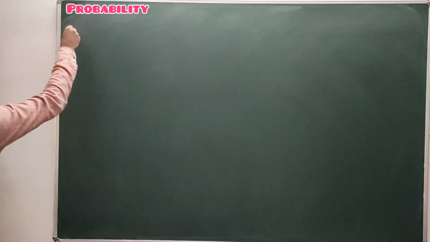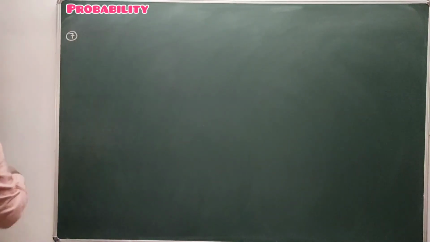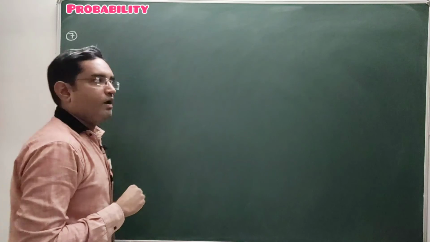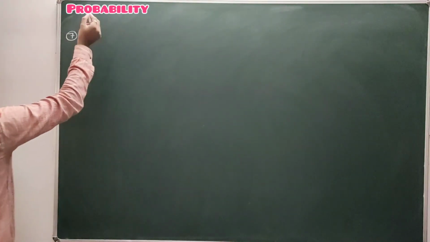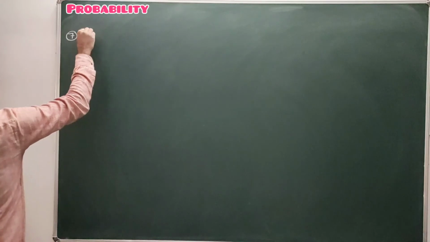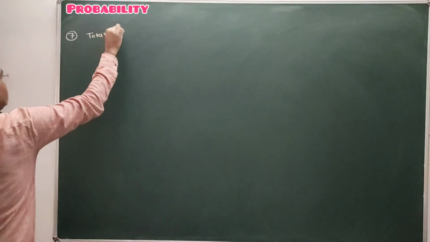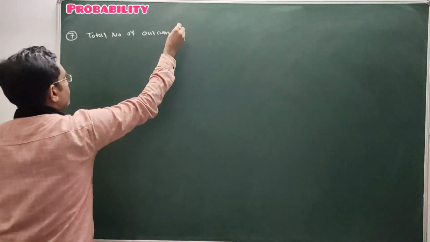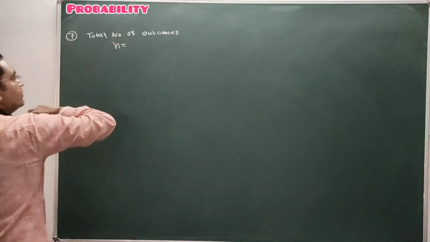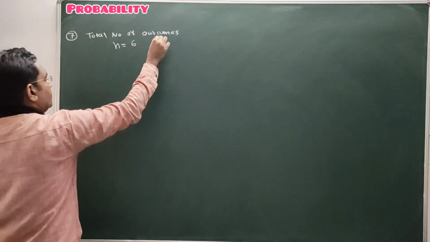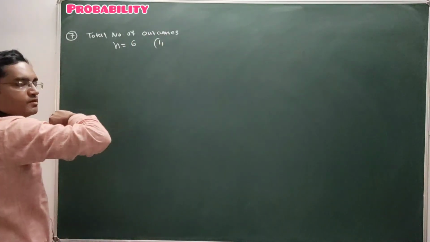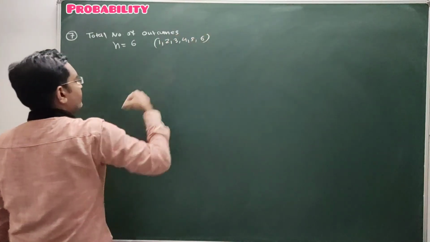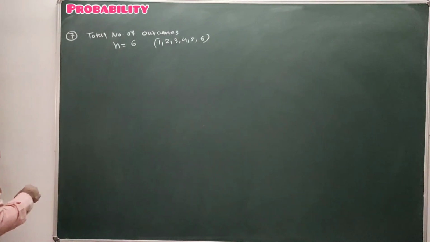Students, now question number 7. A die is thrown and find the probability of getting odd numbers on a die. In a random experiment of throwing a dice, the total number of outcomes is 6, because on a dice a total of 6 faces are there, with 6 numbers marked: 1, 2, 3, 4, 5 and 6.